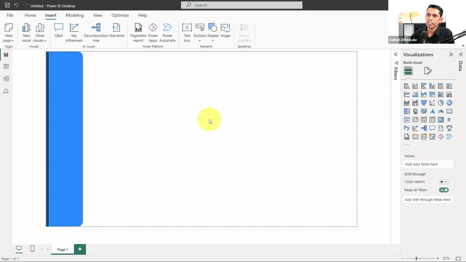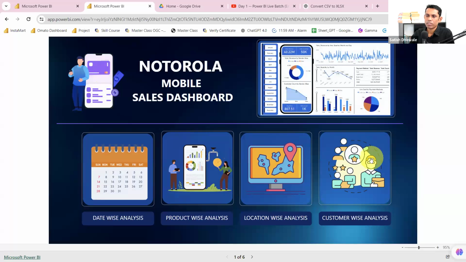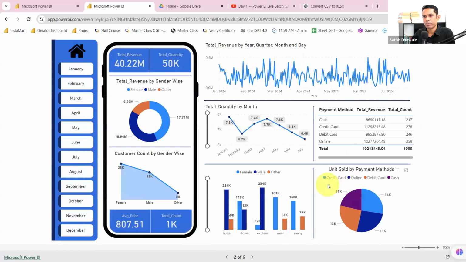Now, in this particular section, I need to add a tab. Basically, there is a home tab. Let me show you in the report. There is a home tab. Okay, because this is my home screen, so it is not needed. If you are having multiple pages, then this is required. That's why I added an icon. This is not a single dashboard I have created. This is actually a project. If you see it, the home page will look like this. So I've created another home page, and inside that home page, this is the one page that we are looking for. So I'll tell you how to add this home icon.